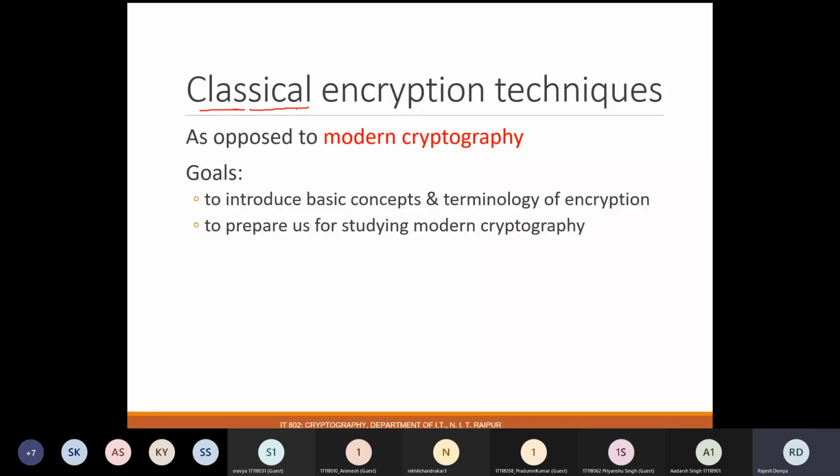Okay. So what is the purpose of discussing the old encryption techniques? The goal is to introduce the basic concepts and terminology of encryption. The classical encryption techniques will help us understand the basic terminologies of encryption and decryption. Apart from that, they are the basics which were used to create the modern encryption techniques. So these are the two basic goals of studying classical encryption techniques. First, we will see the development which has been done in the earlier time.